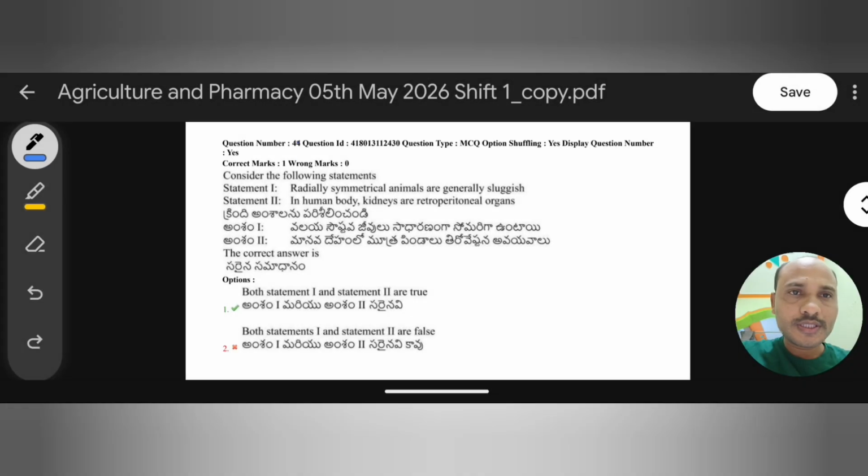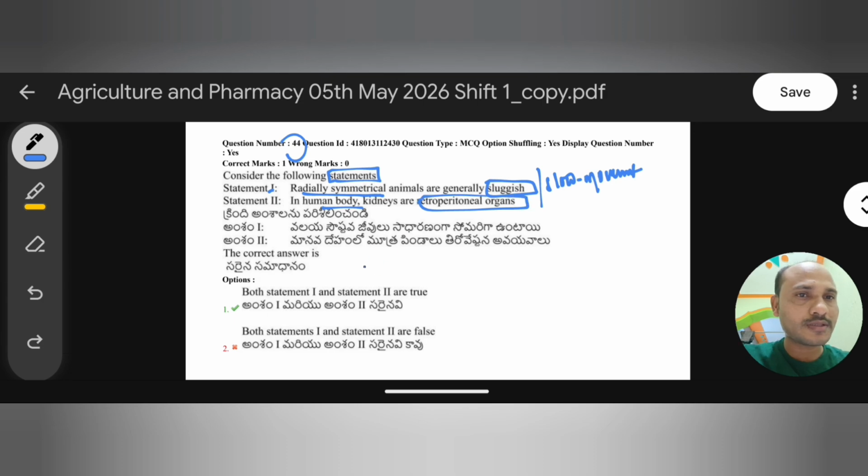So next one, the 44th question. Consider the following statements. Here statement type questions are given. Statement 1: Radially symmetrical animals are generally sluggish, meaning they show slow movement. Why? We will discuss. Statement 2: In the human body, kidneys are retroperitoneal organs. Read these two statements and we have to choose which is the right statement. Right. So let's start with symmetry.